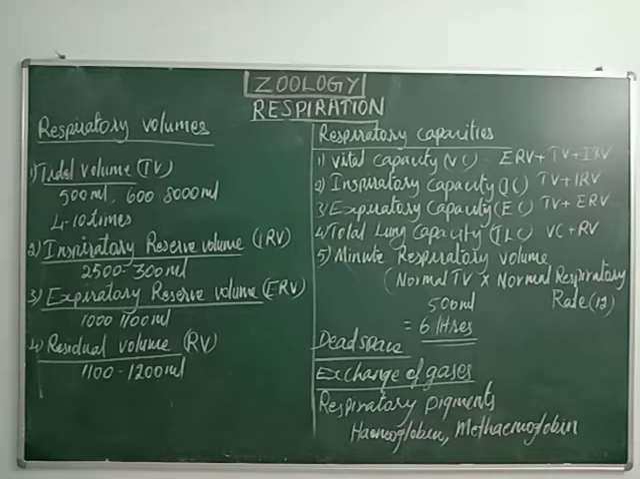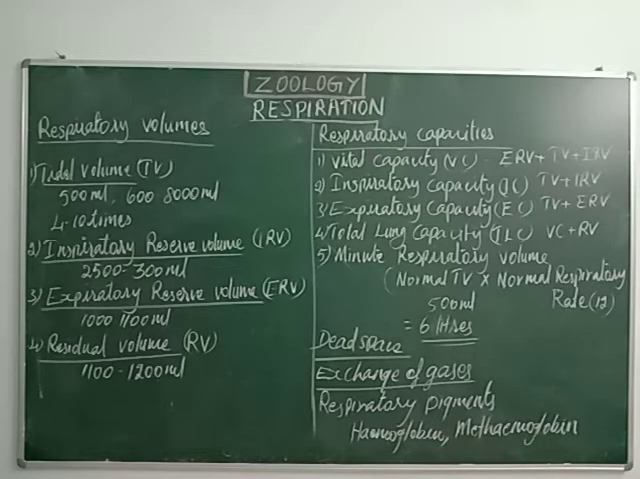The expiratory capacity can be calculated by adding the TV and ERV. So when we add tidal volume and expiratory reserve volume, we get expiratory capacity. Understand, dear students? So now we have completed three respiratory capacities.